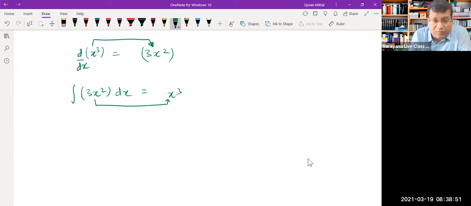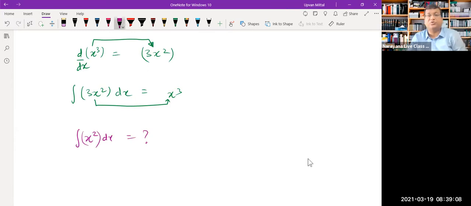Now one thing we can see is that the integral of 3x square will give you x cube. We are not exactly interested in that. We are interested in the basic question: what is the integral of x square dx? Let's say somebody says, please find the value of integral x square dx. In our first equation, we can turn things around a little bit.